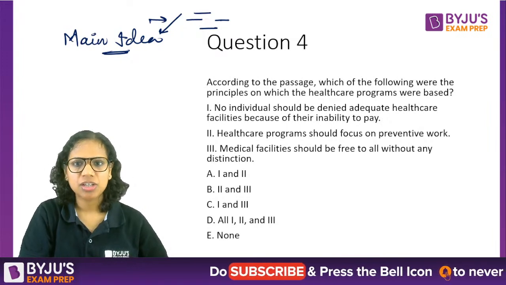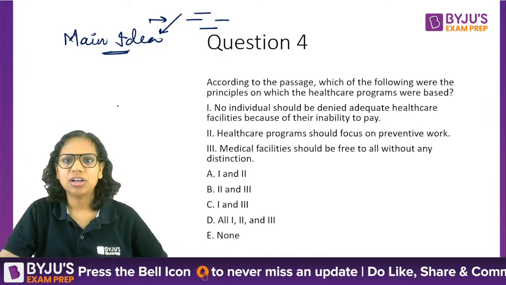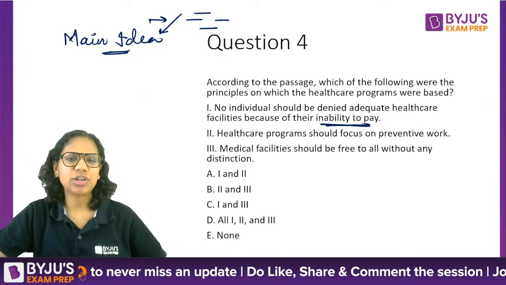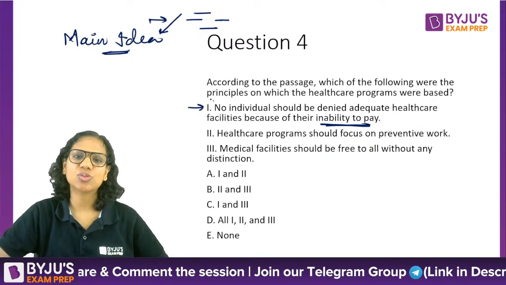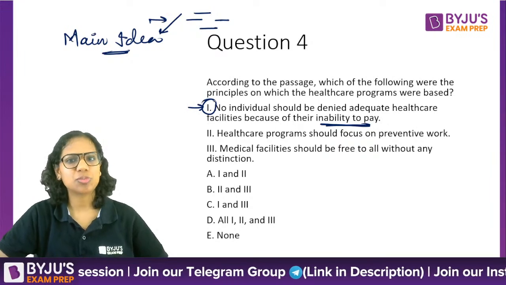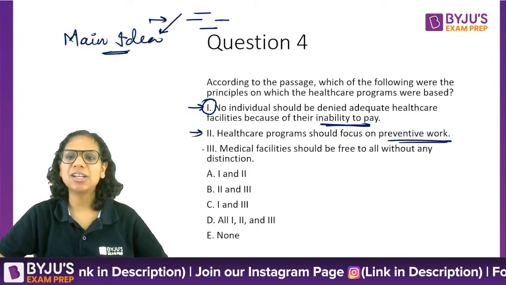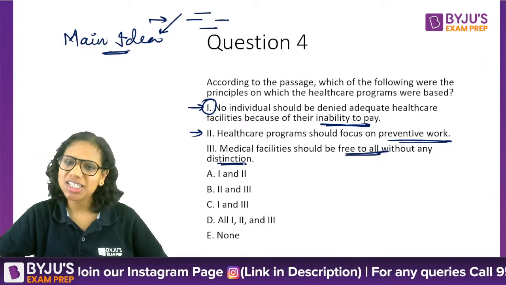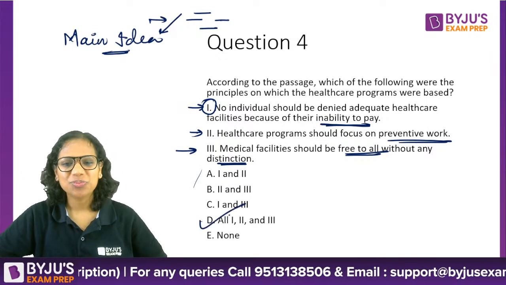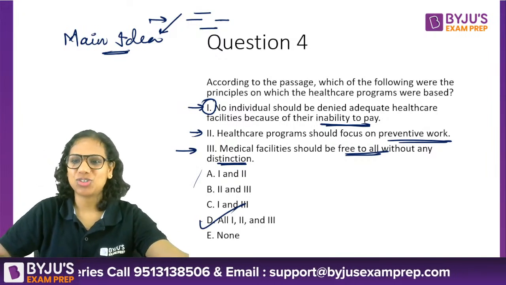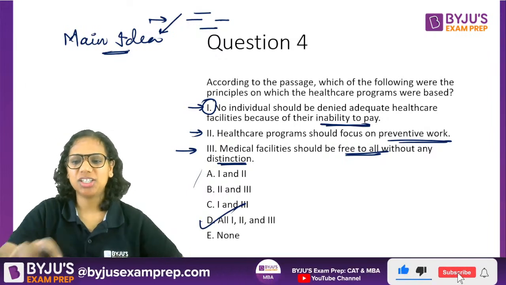All right. So I think this accessibility has been discussed, that it should be accessible to all. If someone does not have the ability to pay, that does not mean that they should be denied. This was, I think, the very first principle that was mentioned. Focus on preventive work, again mentioned in the principles that I read, and free to all without any distinction, again mentioned towards the end, in the list of principles. So all 1, 2, and 3 have been mentioned. Good. D is the answer here. Good, good, good. Majority has got this correct.